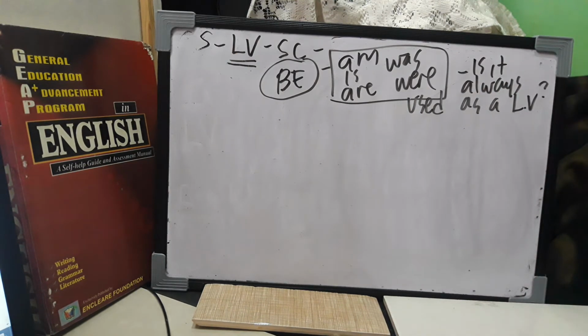The answer is a big no. What? Because I have known before, teacher, that am, is, are, was, were is usually a linking verb. But how? What are the other uses of your be verbs?